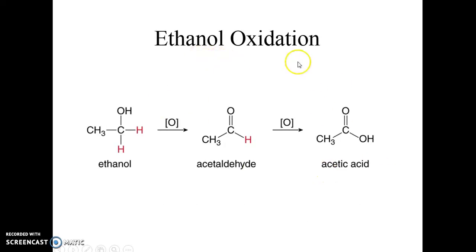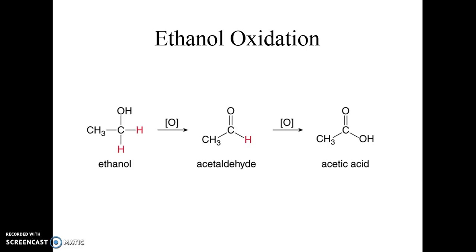This process is really important when we look at ethanol. This is ethanol right here. When we drink ethanol, ethanol is a nerve toxin. If you drink enough of it, you will sedate your nerves, and if you drink enough, you will cause them to quit, and you can actually stop your breathing and stop your heart from beating due to too much ethanol sedating those nerves.